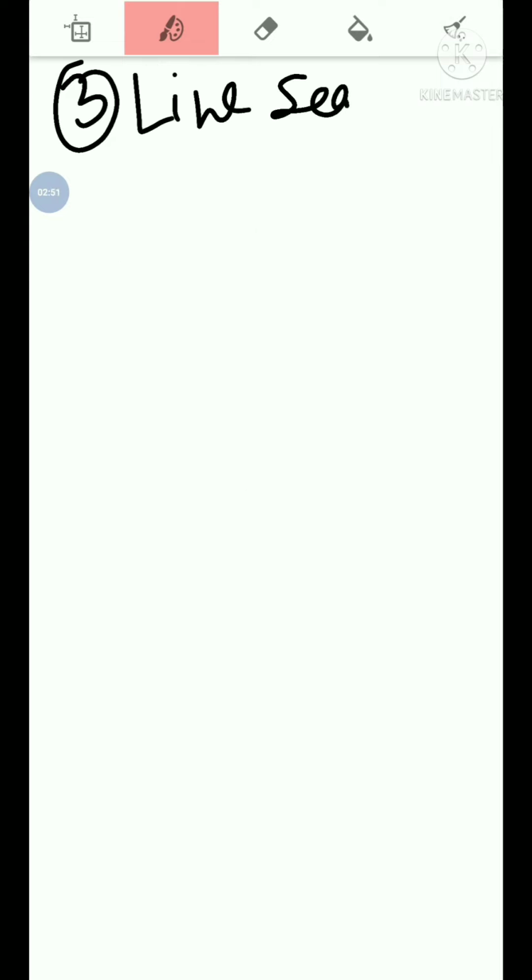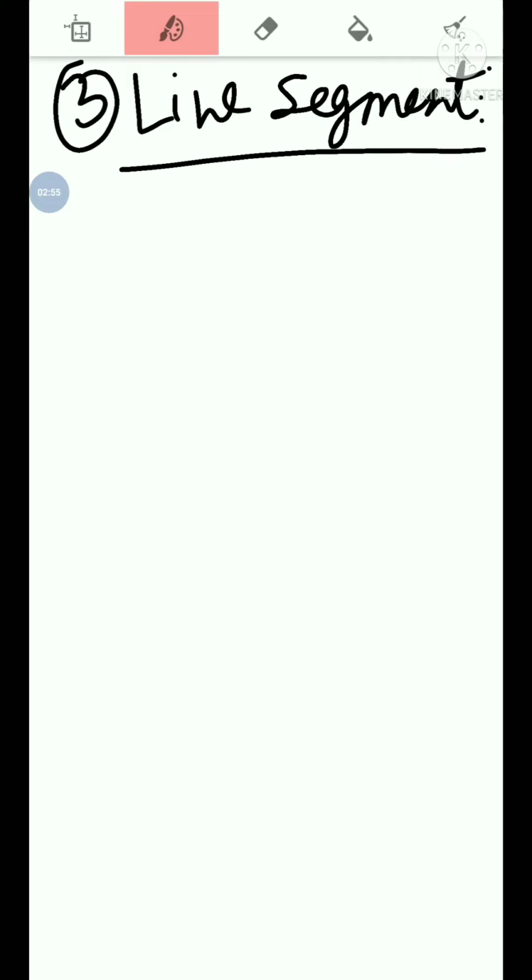Now, the third one is our line segment. What is a line segment? A line segment is a part of a line, and it has endpoints on both sides. Which has endpoints on both sides is called a line segment.